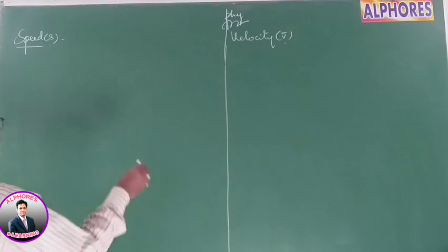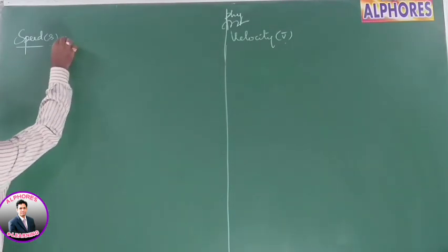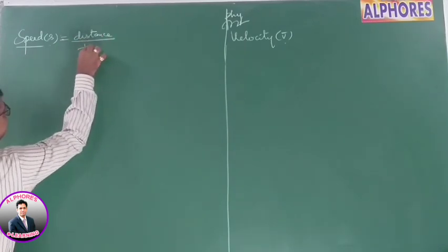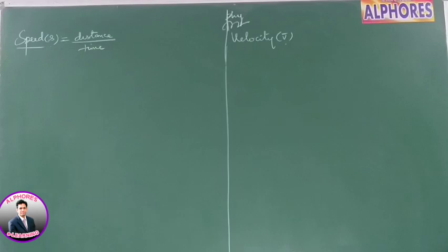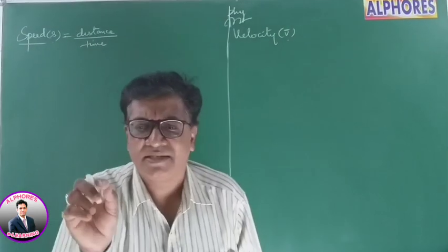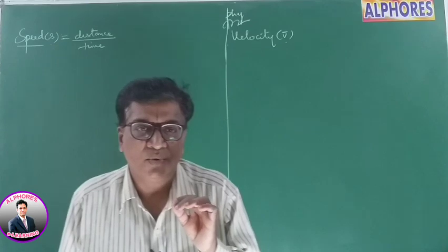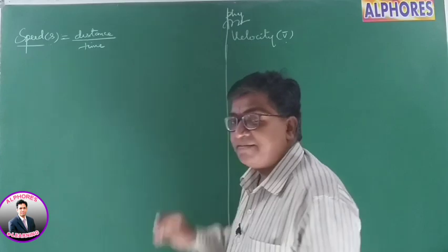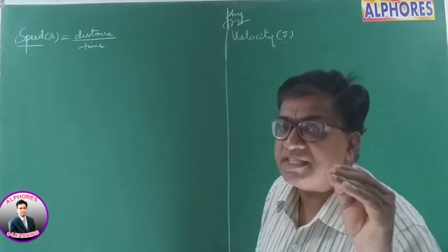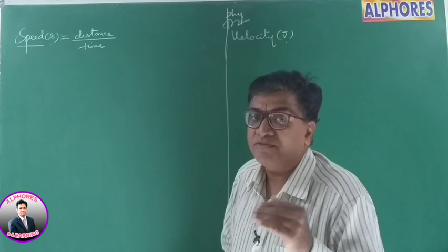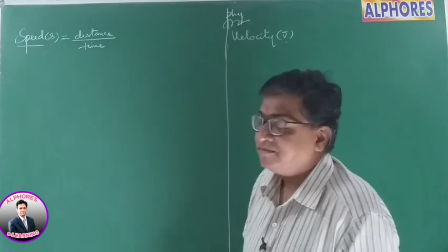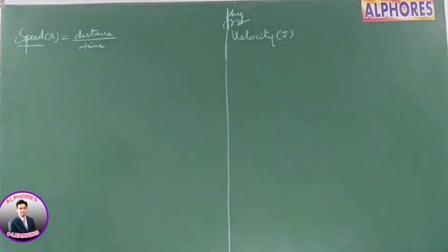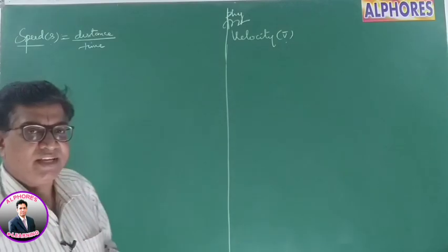Now what is speed? Simply, speed is defined as distance covered by time, put as distance by time. But how do you define it specifically? To be very specific, it is defined as the rate of change of distance covered by the body, the rate of change of position along the path, the rate at which the distance is covered by the body. That is defined as speed.